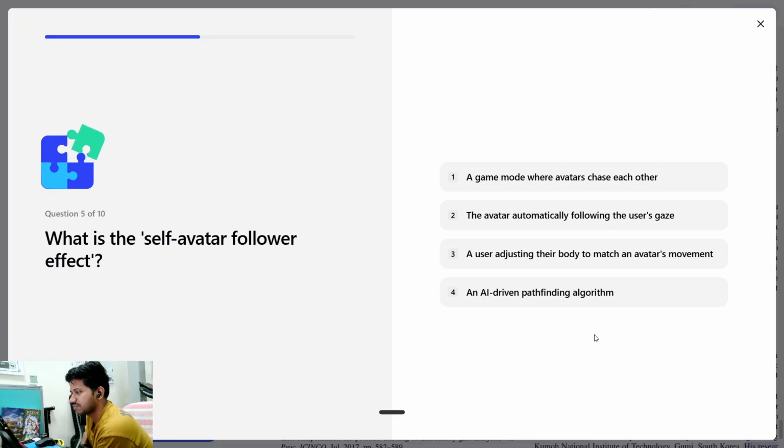What is the self-avatar follower effect? A game mode where avatars chase each other. The avatars automatically following the user's gaze. A user adjusting their body to match an avatar's movement. An AI-driven pathfinding algorithm. Third or second option may be correct. The avatar automatically following the user's gaze, I don't know. A user adjusting their body to match an avatar.